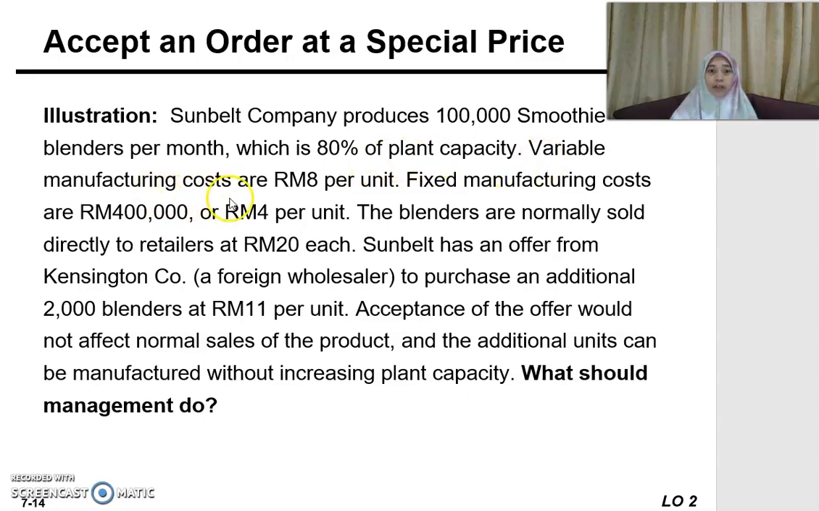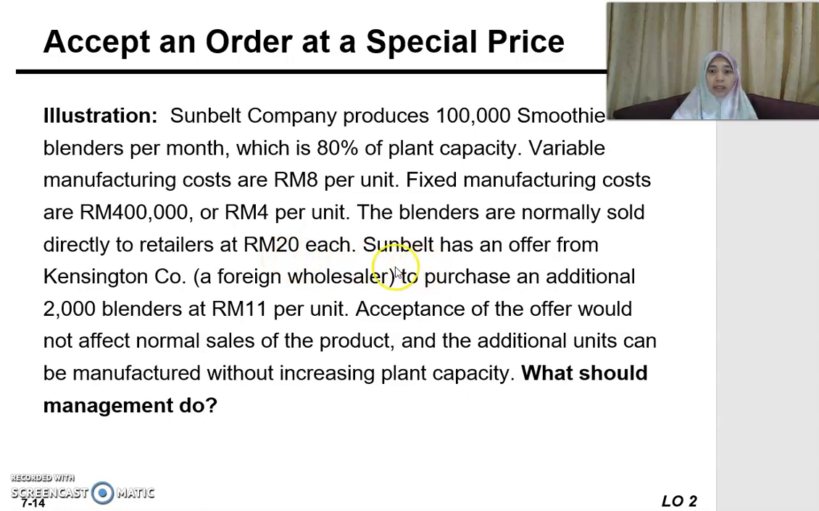And then variable manufacturing costs are 8 ringgit per unit, and fixed manufacturing costs are 400,000 ringgit, or 4 ringgit per unit. And then the blenders are normally sold directly to retailers at 20 ringgit each. So currently you are selling at 20 ringgit each.